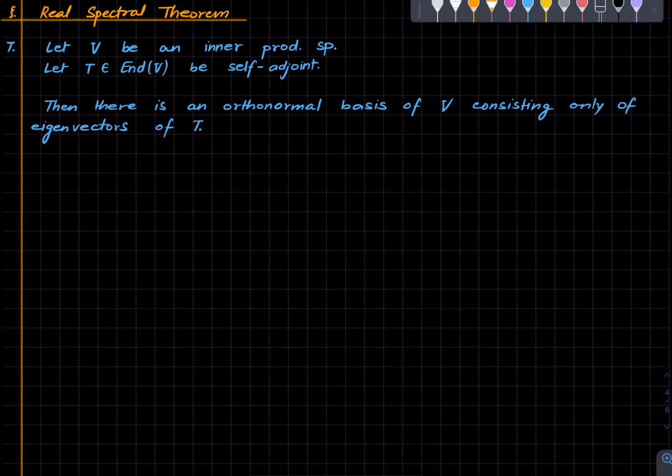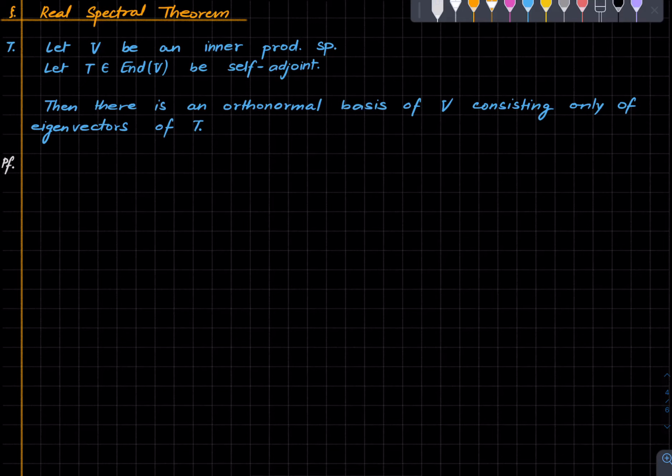So here is the real spectral theorem. Fix an inner product space V and an endomorphism T on it, which is self-adjoint. Then there is an orthonormal basis of V consisting only of eigenvectors of T. If V were a complex inner product space, self-adjointness already implies normality, and the result follows from the complex spectral theorem. So we may assume that V is real for this argument, but the argument will not even care about that assumption. So let's just prove it.